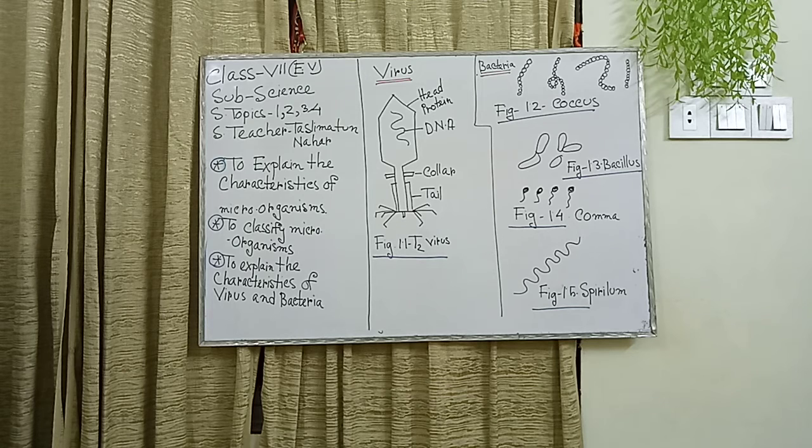The scientist Antony van Leeuwenhoek found this for the first time. Bacteria cells may be rod-shaped, rounded, comma-shaped or spiral. Bacteria can be classified according to their shape as follows.